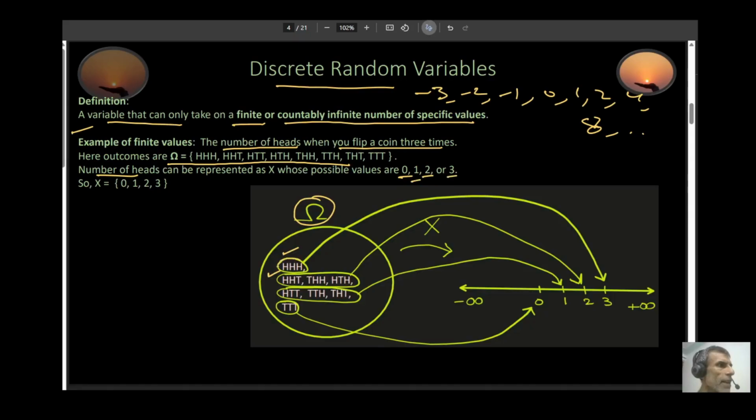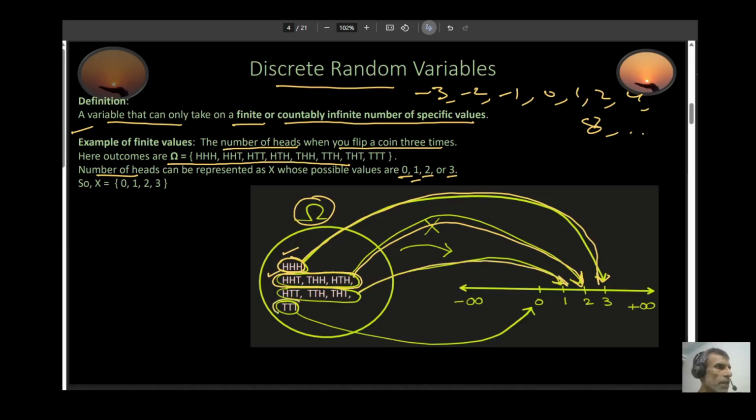So if I get head, head, head, what is my number of heads in this case? Well, you can map this. If you come over here, the answer is 3 heads. How about if you get head, head, tail, or tail, head, head, or head, tail, head? Well, these get mapped to number 2, because there are 2 heads. Same thing with this one: it gets mapped to 1 head, because there is only 1 head over here.